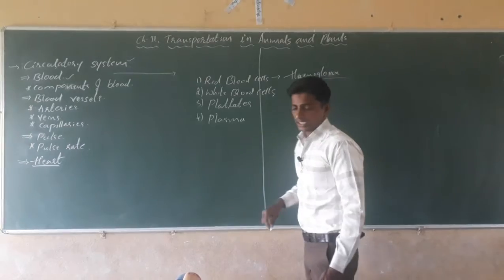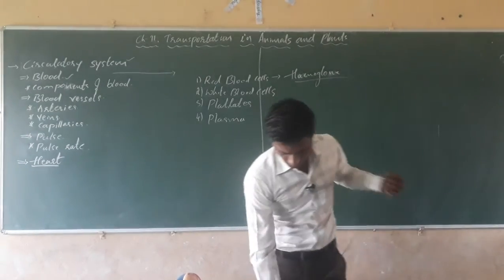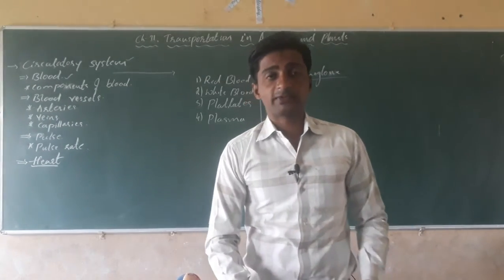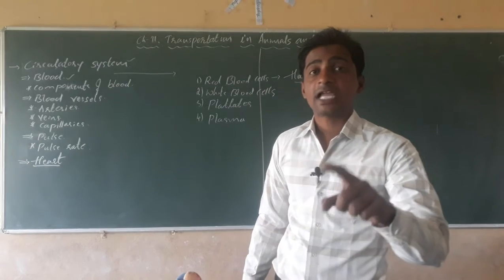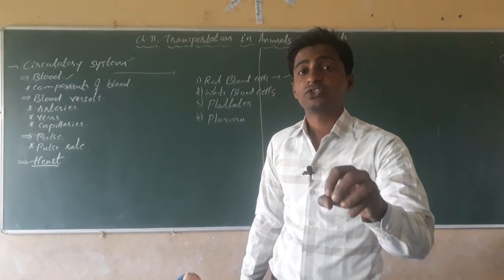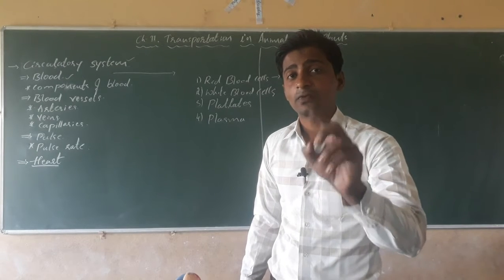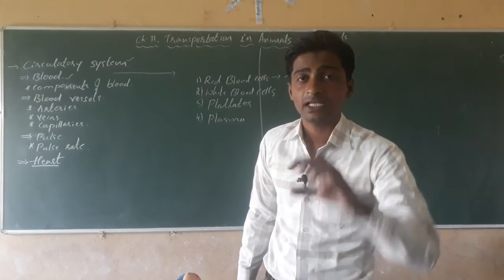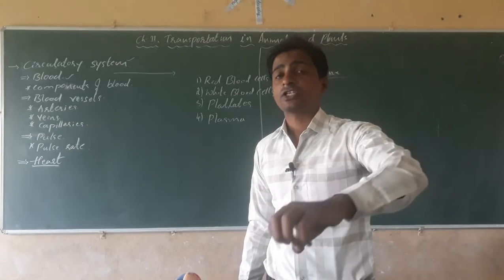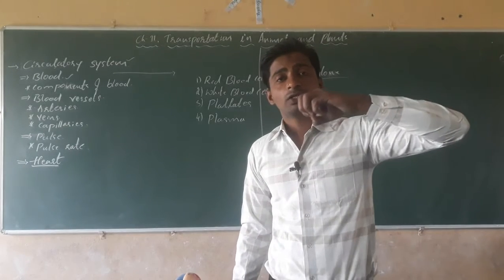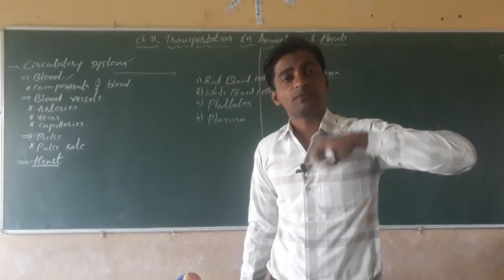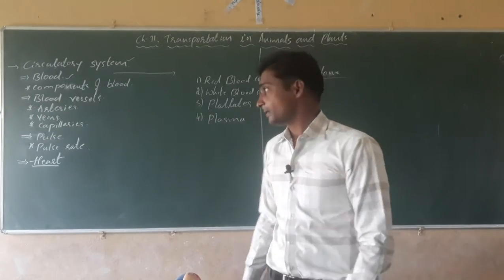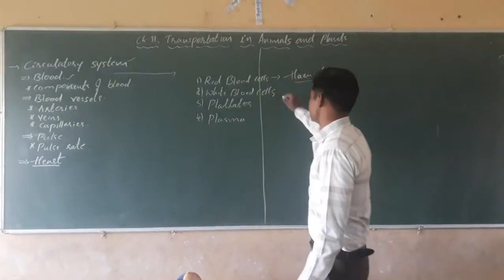Hemoglobin. The red colored pigment present in the red blood cell is hemoglobin, the carrier of oxygen. Hemoglobin carries the oxygen from one part of the body, or from the heart, to the different parts of the body.